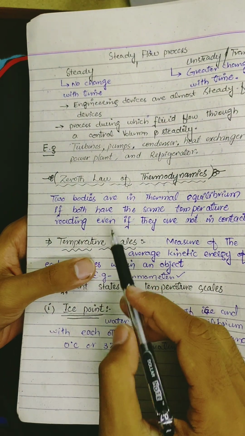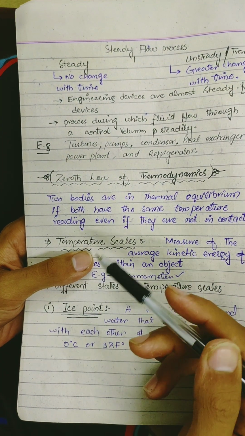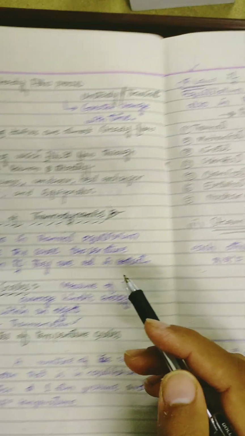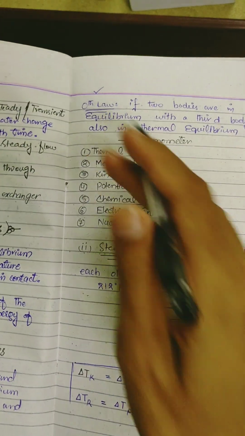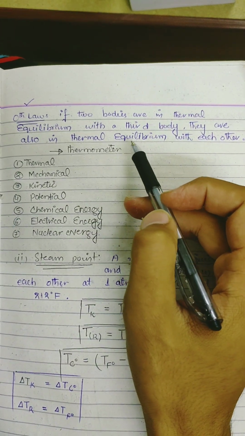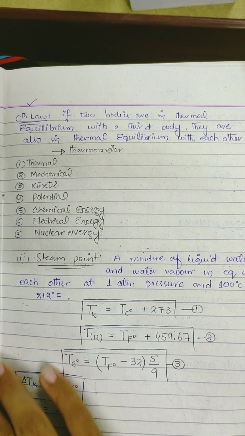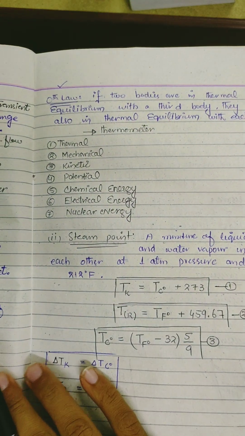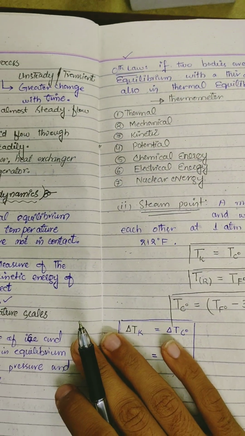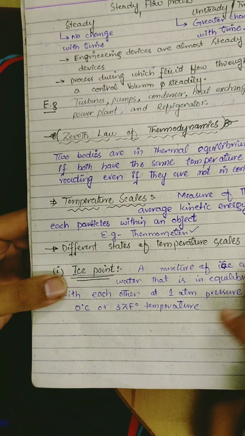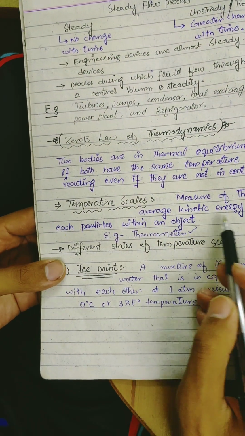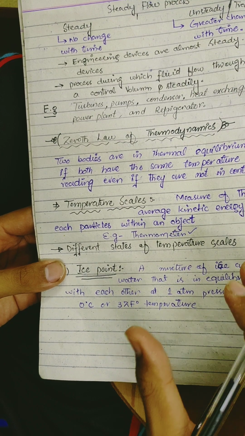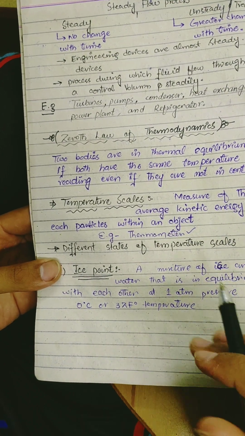The zeroth law of thermodynamics says that if two bodies are in thermal equilibrium they have the same temperature, even if they are not in contact. Another definition is that if two bodies are in thermal equilibrium with a third body, they are also in thermal equilibrium with each other. Thermal, mechanical, kinetic, these are all examples of energies. Now temperature scale: temperature is a measure of the average kinetic energy of the particles of an object.